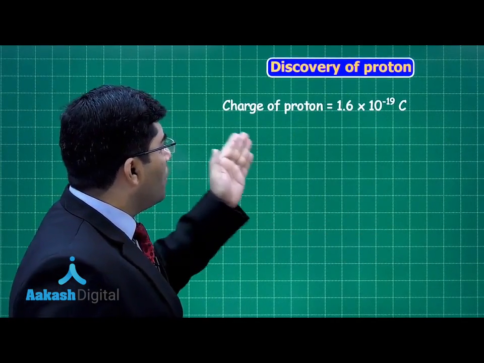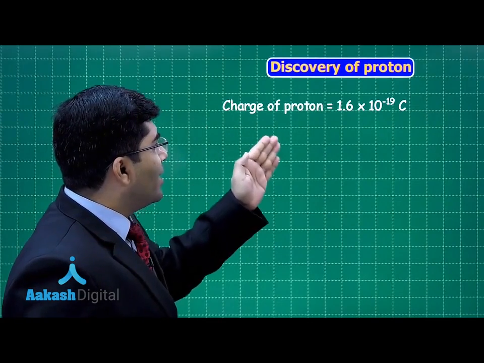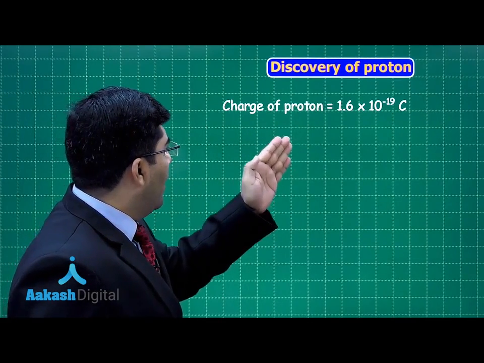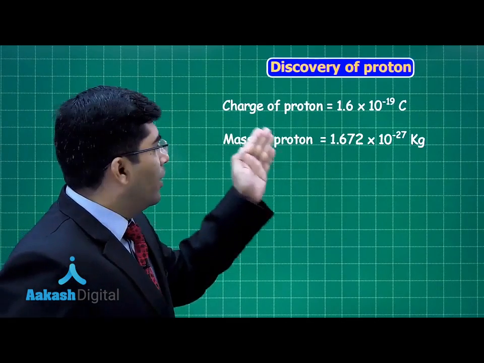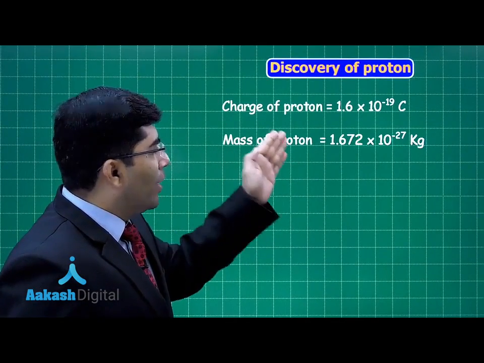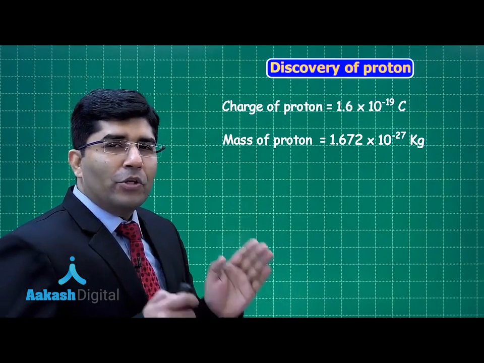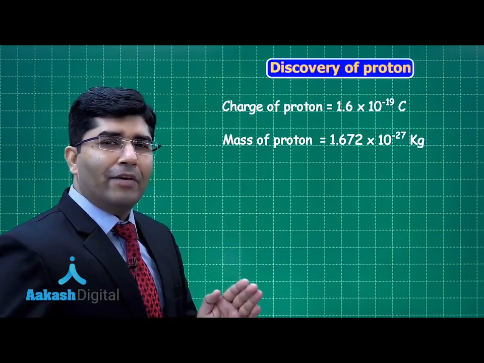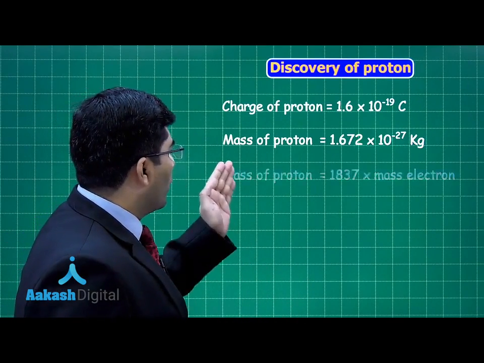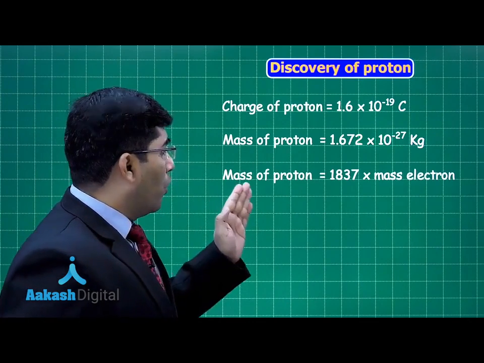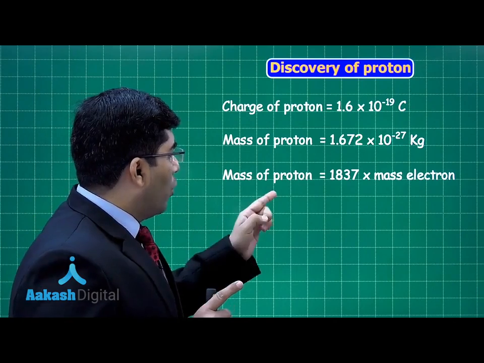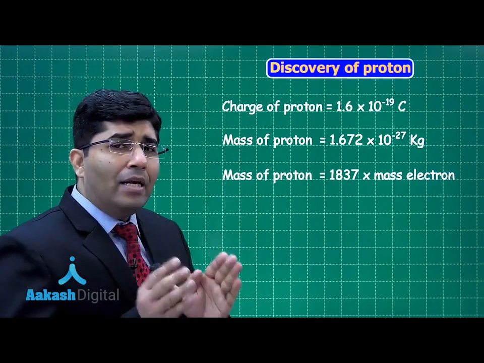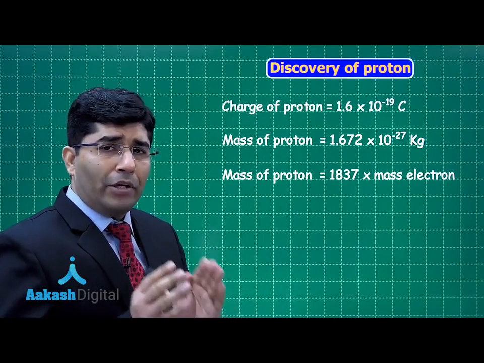The charge on the proton was 1.6 × 10^-19 coulomb and the mass of the proton was 1.67 × 10^-27 kg. So that's how he discovered the proton. The mass of the proton is bigger than that of the electron. It is almost 1800 times more than that of the electron.